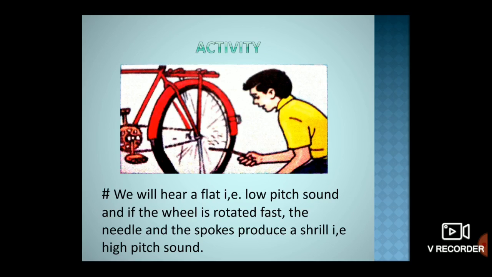If the wheel is rotated very fast, the needle and the spokes produce a shrill sound, which is nothing but a high pitch sound. It is the same in human beings. The voices of females and children have a higher frequency, meaning high pitch. The male voice is flatter, which is nothing but lower pitch.